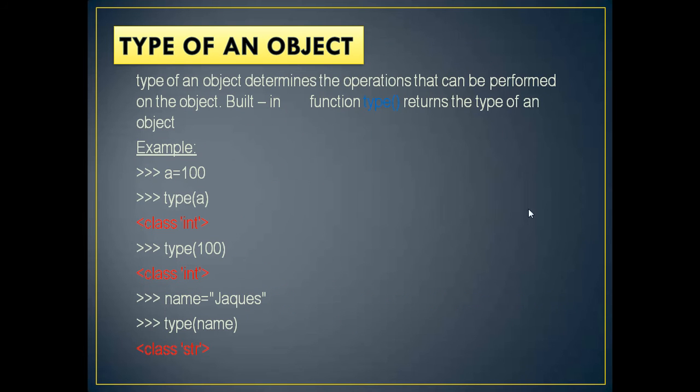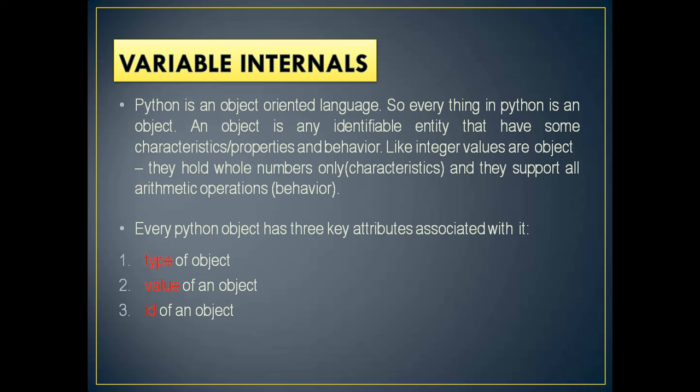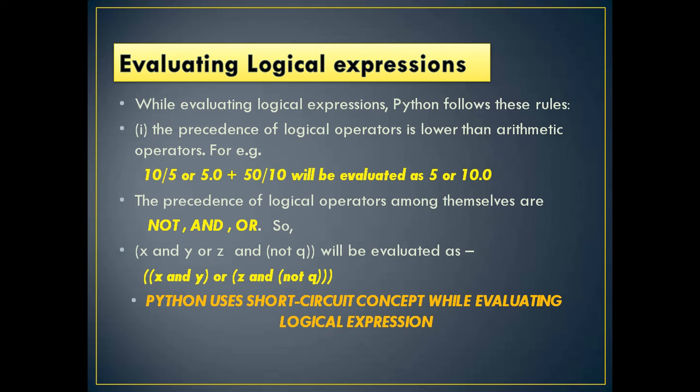Now the value is what? 100, isn't it? Value is 100. Value is Jax. So type, value, and an ID. Already we have used ID, and see what is an ID. Suppose if I give id of a, then it will display the memory location where the value of a is stored. Therefore these are the 3 important attributes associated with it. Remember, type, value, and ID.